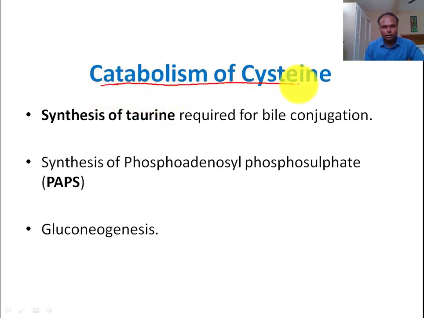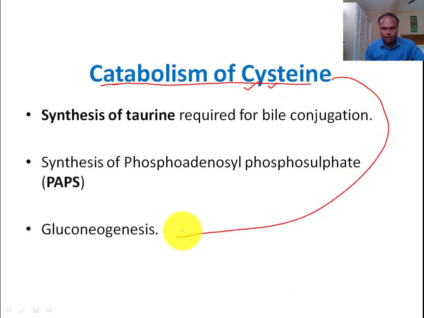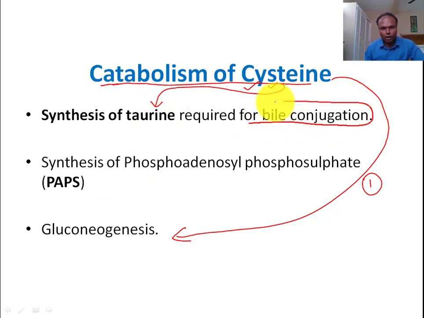In this class, we will try to answer a few questions. First, how this cysteine converts into glucose through gluconeogenesis. Second, how does this cysteine synthesize taurine. This taurine is required for bile conjugation of bile salt.